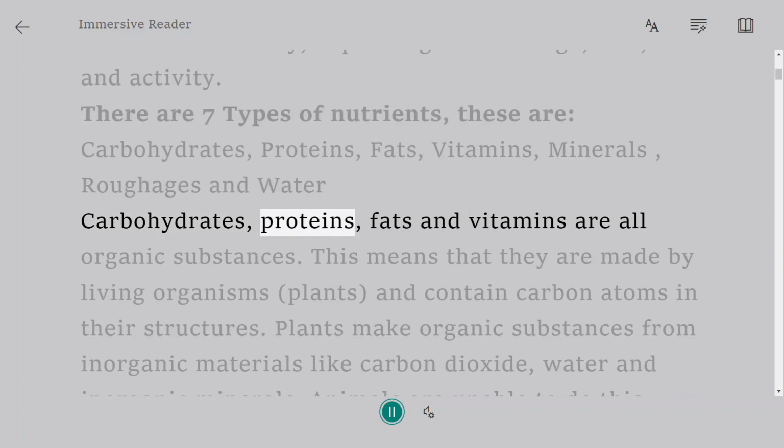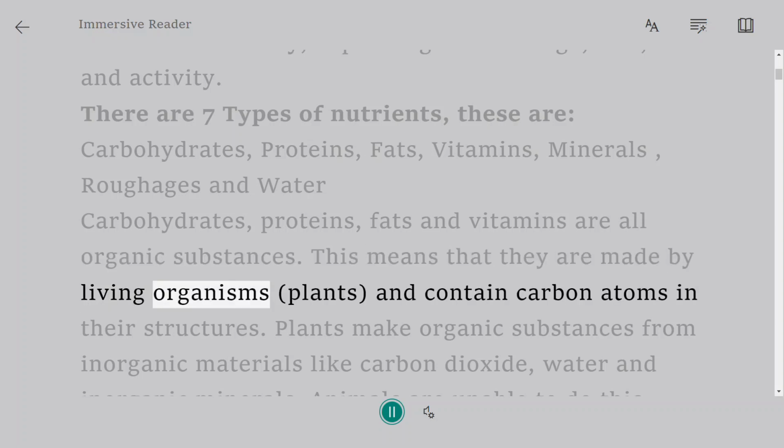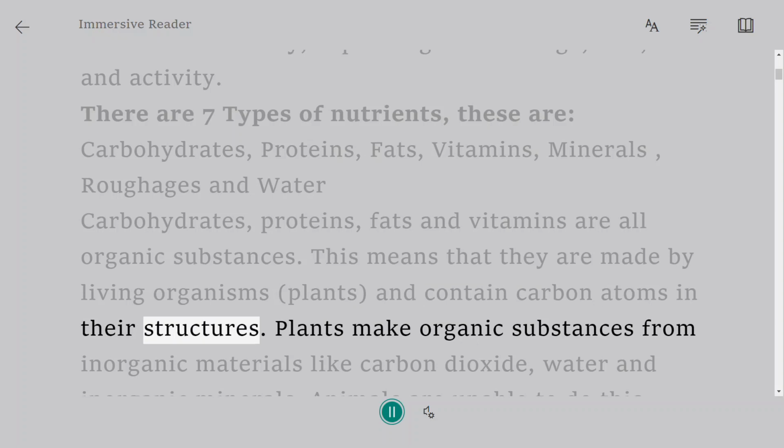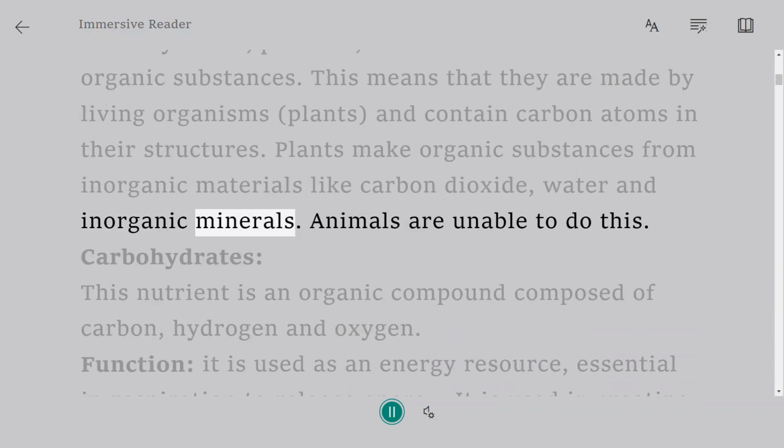Carbohydrates, proteins, fats, and vitamins are all organic substances. This means that they are made by living organisms, plants, and contain carbon atoms in their structures. Plants make organic substances from inorganic materials like carbon dioxide, water, and inorganic minerals. Animals are unable to do this.